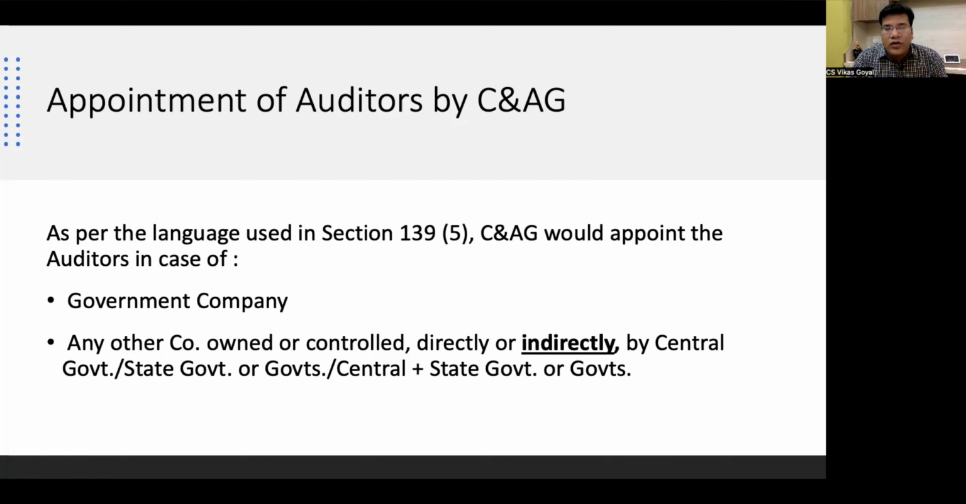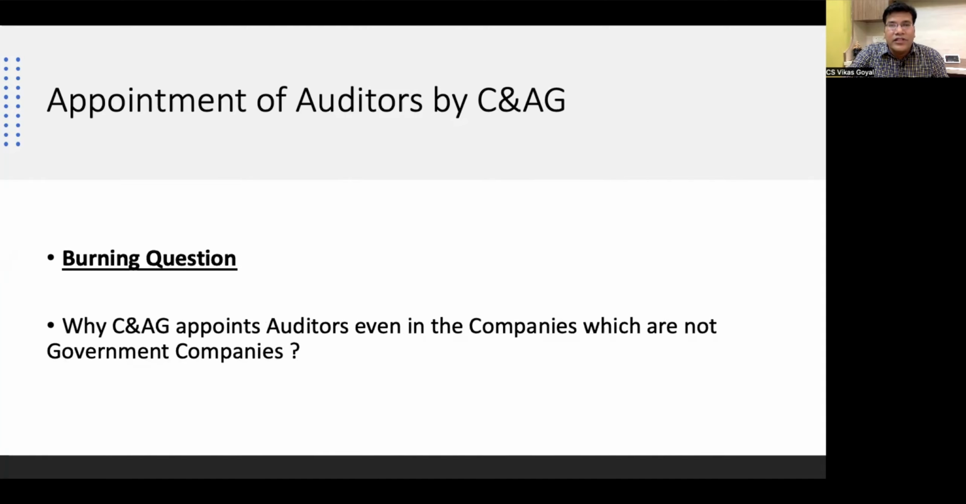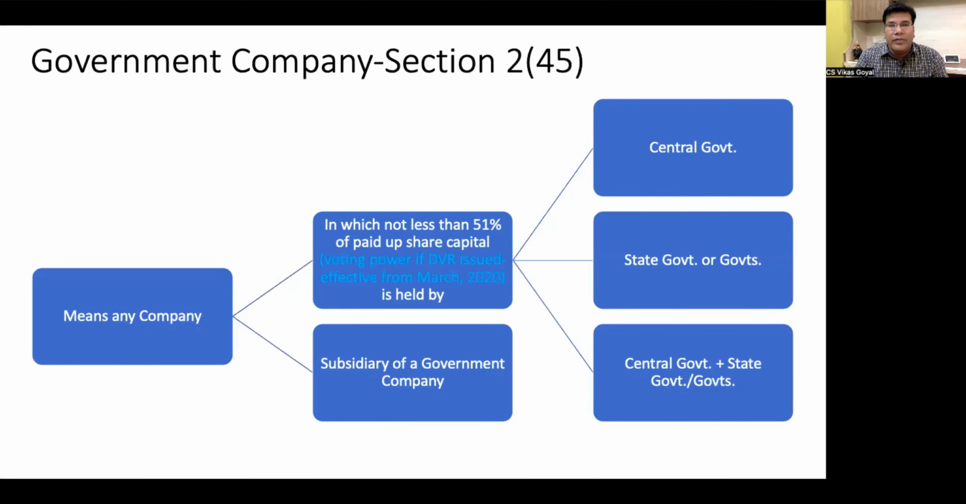So we would observe that the language used in this particular section covers the companies which are indirectly owned or controlled by the central and state government, unlike the language used in the definition of the government company. Because in the definition of government company, no such word as indirectly has been used. So what I mean is that in case of a government company, we need to see whether at least 51% share capital is held directly by the central government or state government or a combination of central and state governments.